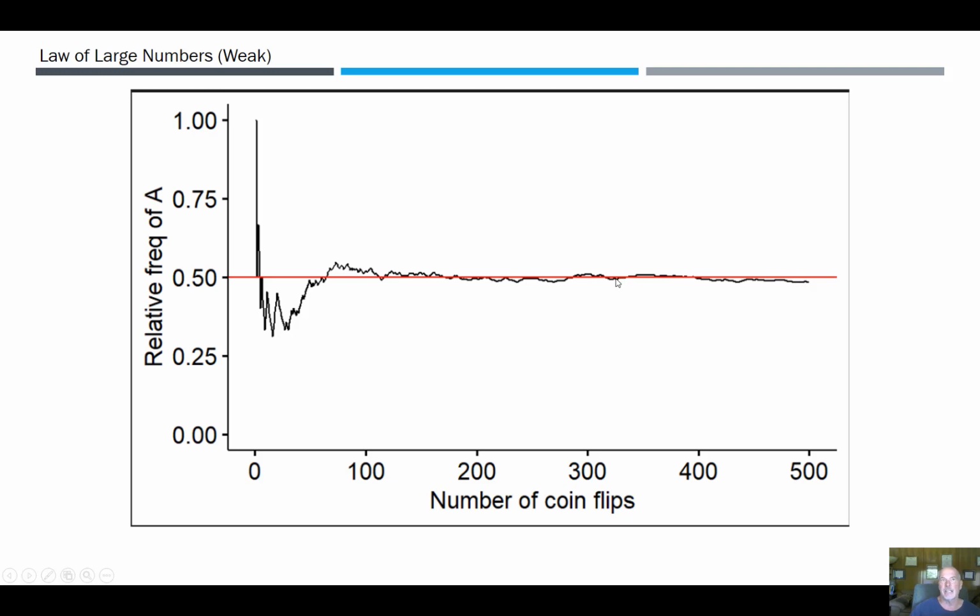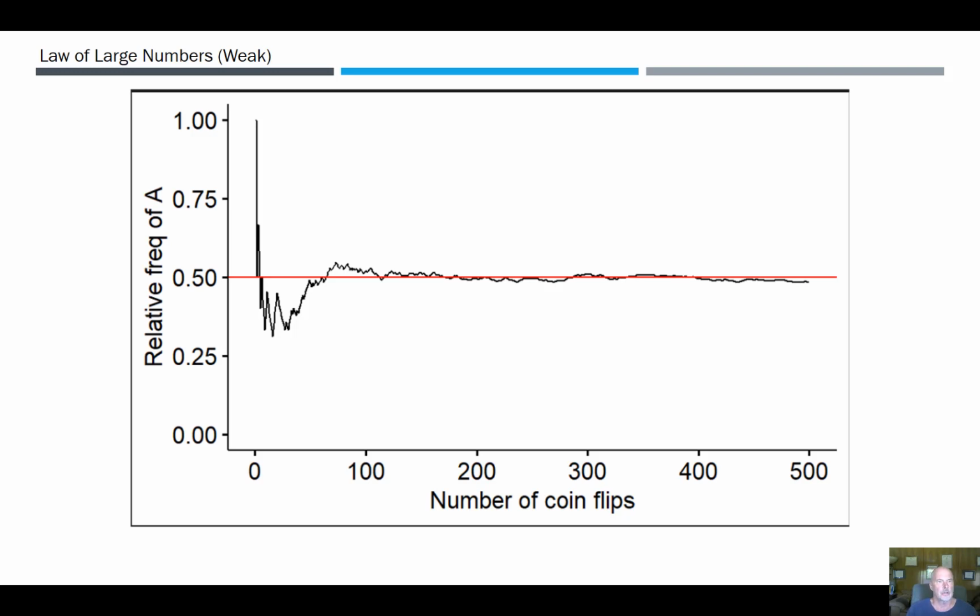Now, the interesting thing is we can sometimes confuse that and think if we do 1,000,000 flips, we'll end up with 500,000 heads and 500,000 tails. No, that's not true at all. So you can't look at the count. What you have to focus on is the percentage, the relative frequency. The other thing I noted here is that the law of large numbers, when we're talking about this probability, is actually called the weak law of large numbers.